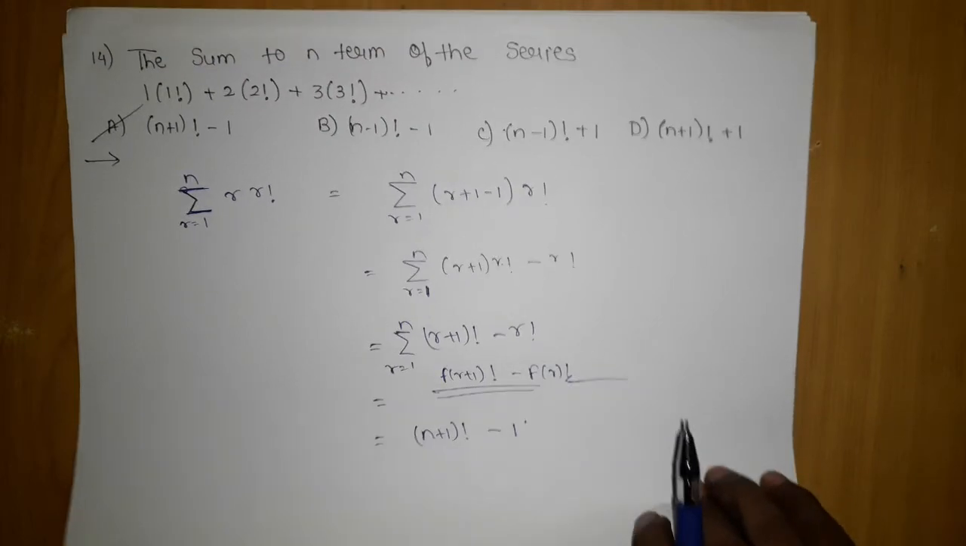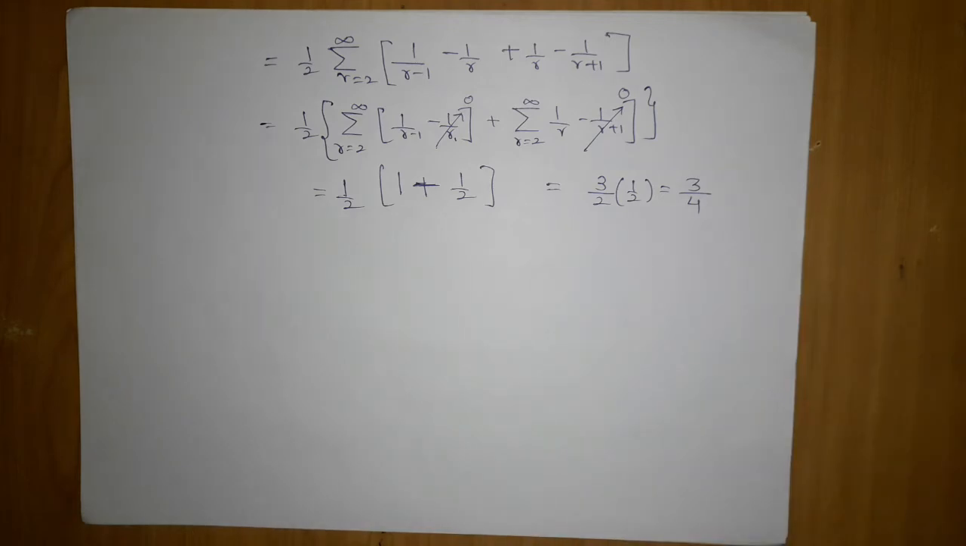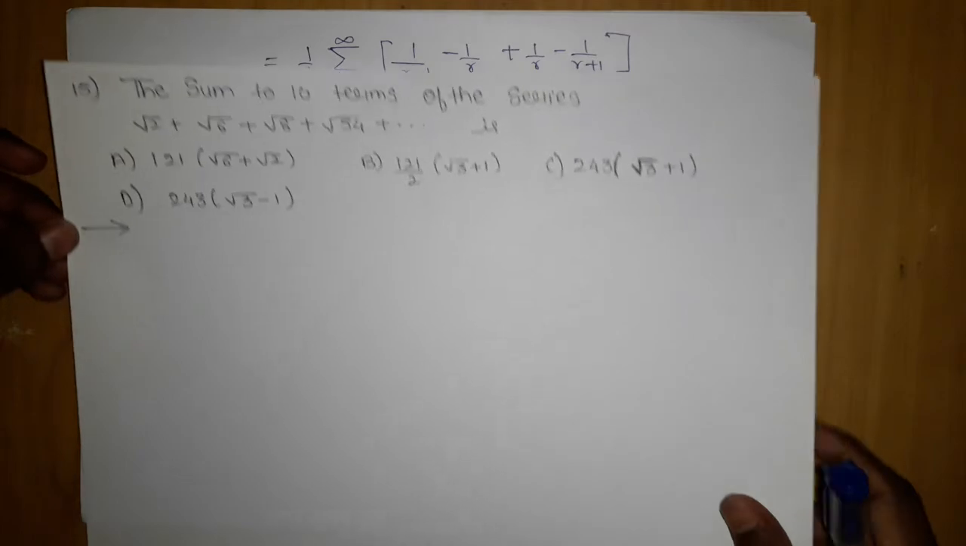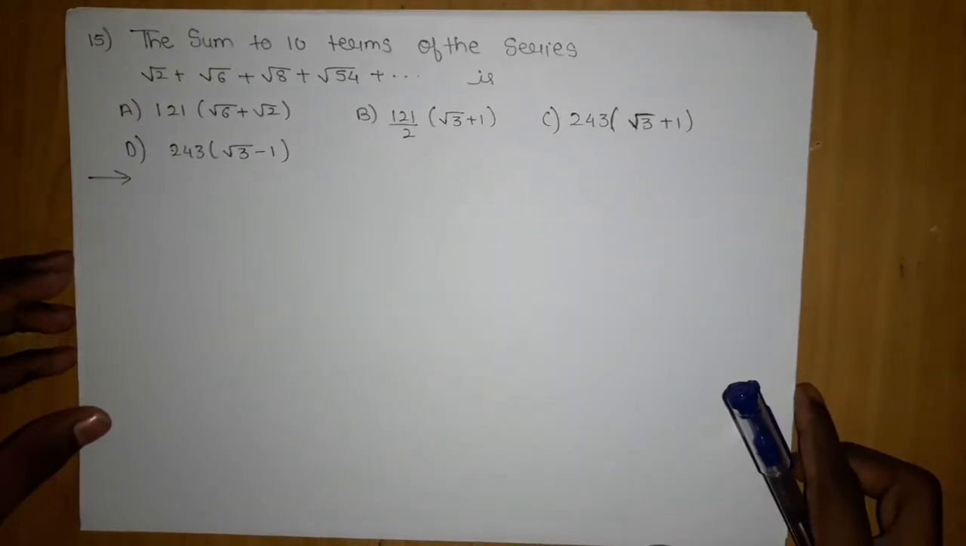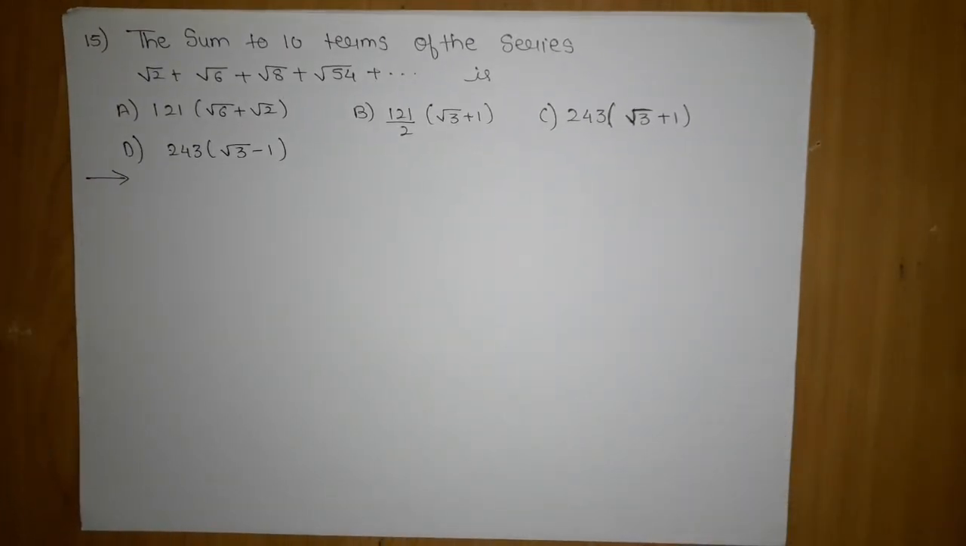Now let's move on. This is the next question which we are going to come across, which is the 15th question. The sum of the 10 terms of this series, under root 2 plus under root 6 plus under root 8 plus under root 54 and so on, is: A option is 121 into (under root 6 plus under root 2). B option is 121 by 2 (under root 3 plus 1). C option is 243 (under root 3 plus 1). D option is 243 (under root 3 minus 1).